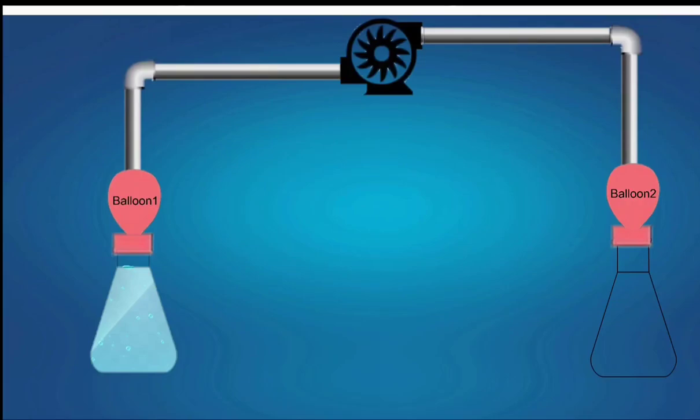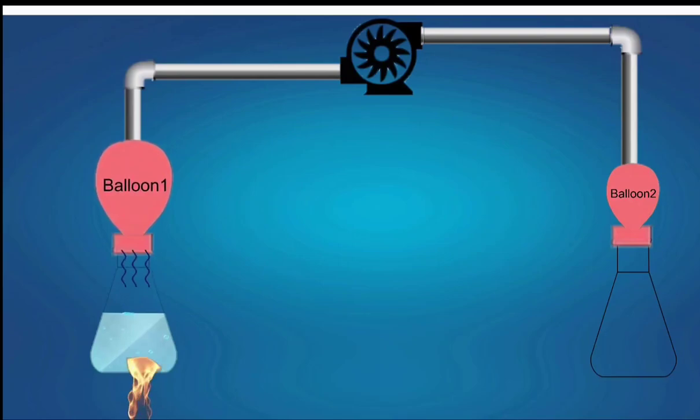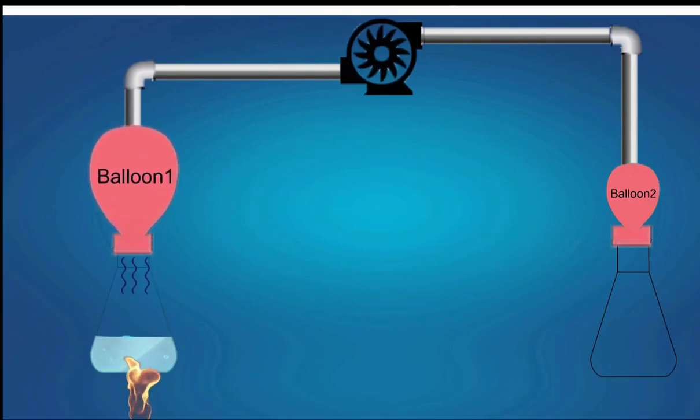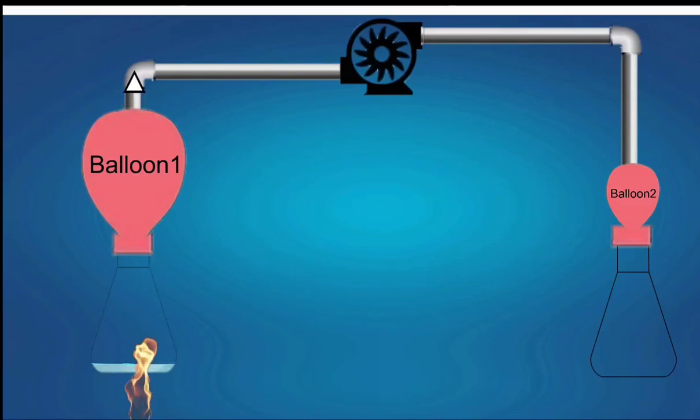Now, heat the first conical flask. When heating, all this water evaporates, little by little, and goes inside the balloon. Now, the pressure in the balloon will increase. All the vapor in this balloon can be sent to the second balloon through the compressor. When doing this, the pressure in the first balloon decreases, and the pressure in the second balloon increases.